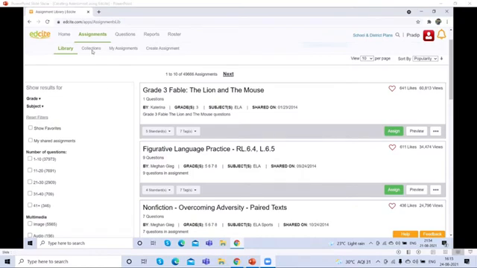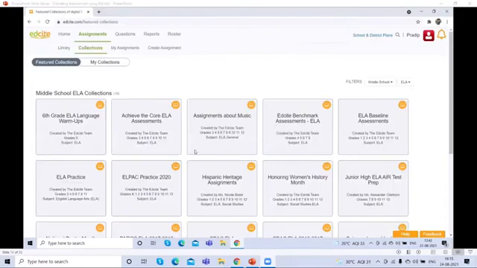Yes. Now next, the collection of the assignments. A lot of collections of assignments have been put on this platform by the EdSite team and other teachers too. You can explore these collections by clicking any assignment collection, and you can send or share with your students so that they can explore these assignments.